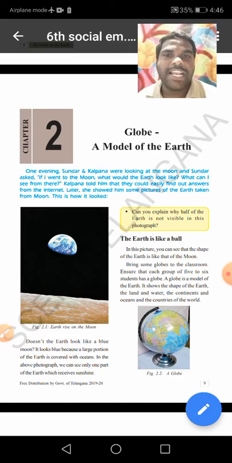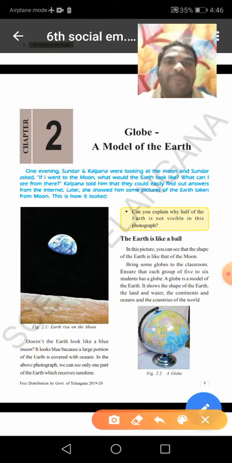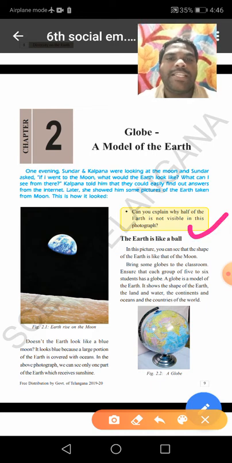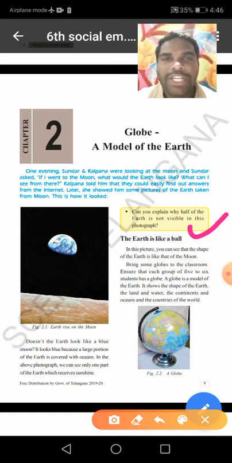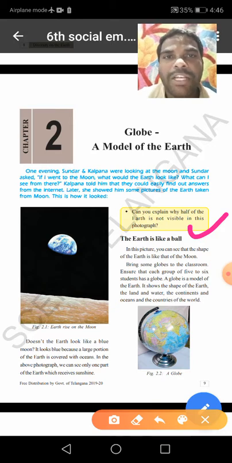We discussed already in the previous class about globe, and we see countries of the world on globe, and we discuss about the shape of the earth. See, the earth is like a ball. Children, the shape of the earth is not perfectly round. At the top and bottom slightly pressed, means flattened at the top and bottom.